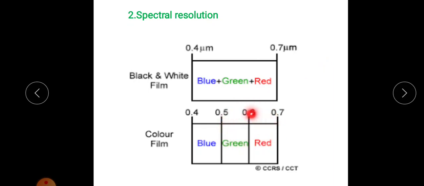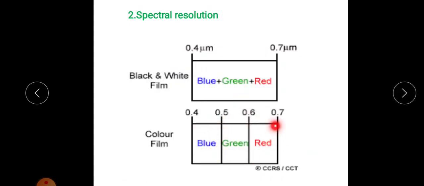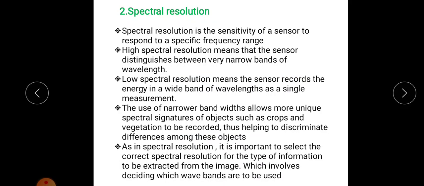But here, if the spectral resolution is high, we can distinguish narrow bands of the wavelength. So we can identify blue color, green color and red color, so we can get a color film here. So that is about spectral resolution. In spectral resolution we can identify a specific frequency range. If resolution is high, we can distinguish very narrow bands of wavelength, and if it is low spectral resolution, it records a wide band of wavelength as a single measurement.